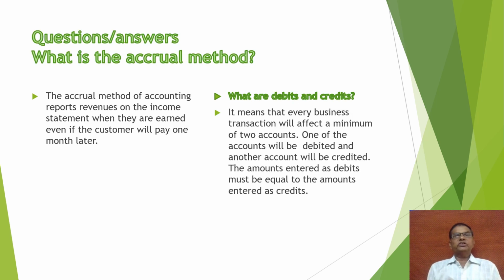Now we are proceeding to the little bit longer answers. This is very important for examination purposes as well as understanding purposes. The first question is, what is the accrual method of accounting? There are three methods of maintaining accountancy. The first one is cash basis, the second one is accrual basis, and the third one is the mixed basis, comprising both accrual and cash basis.